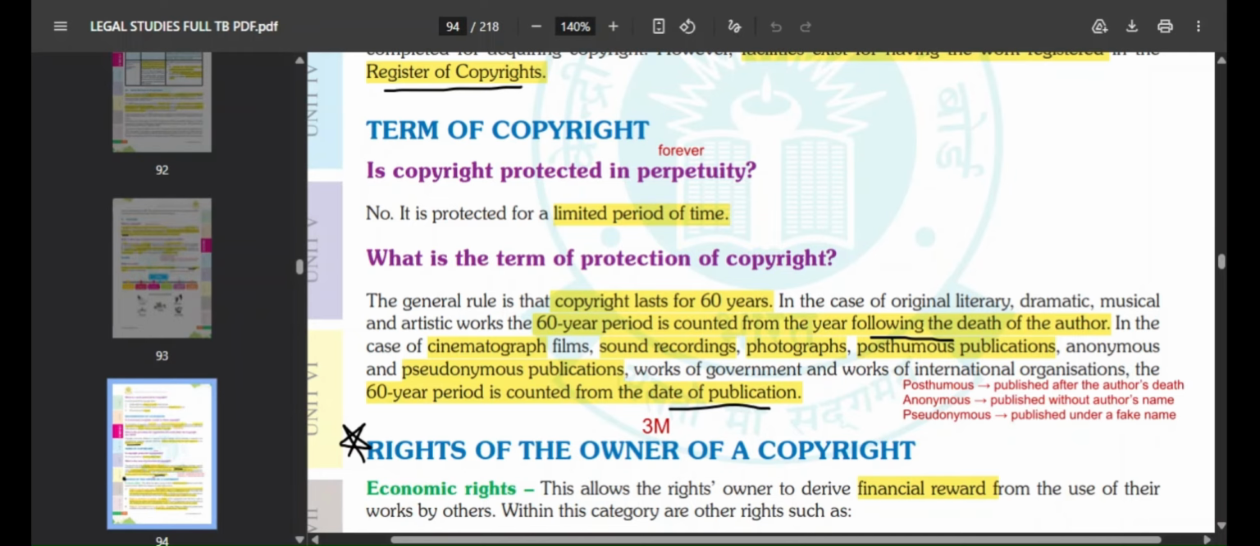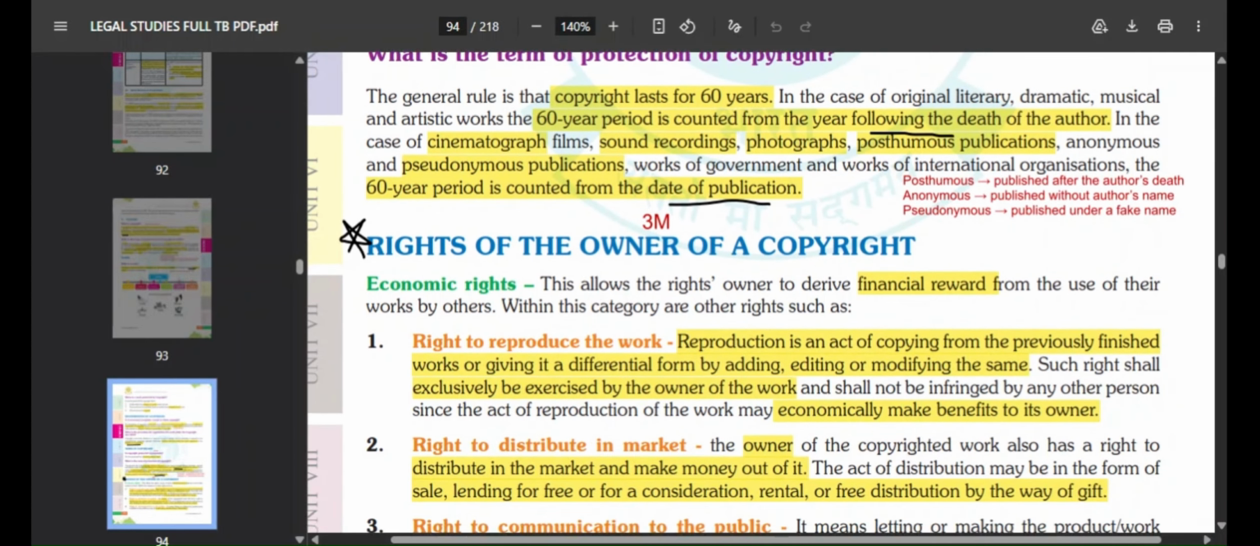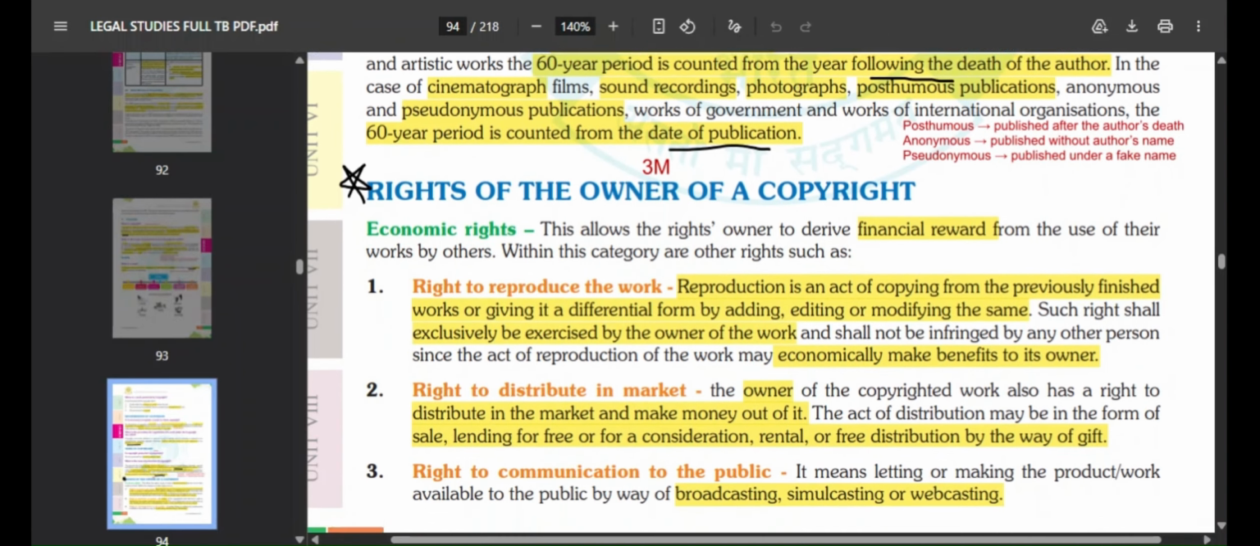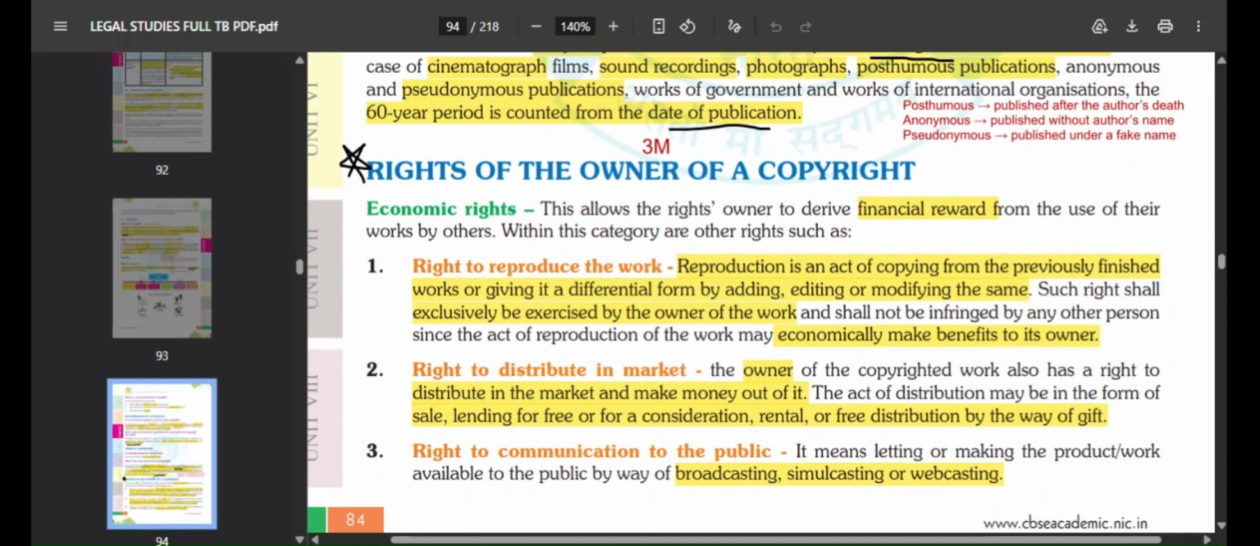Okay. Now you have rights of the owner of copyright. This is what is important, what we were already seeing above in the definition of copyright. So rights of the owners of copyright, you have two types of rights: economic rights and moral rights. Economic rights are basically, it allows the right owner to derive financial reward from the use of their work by others.